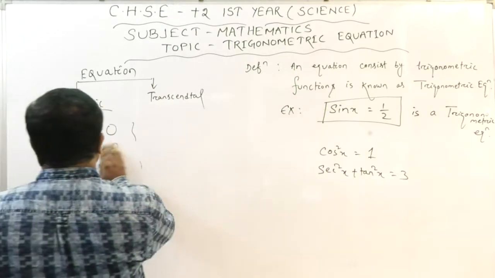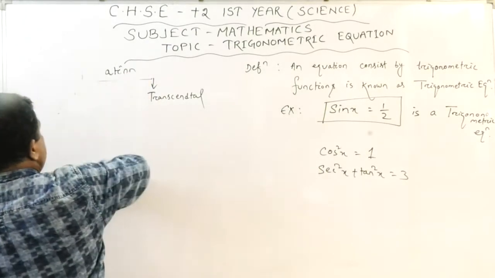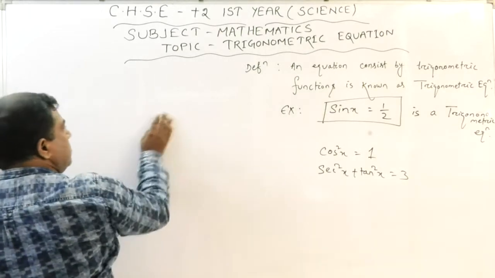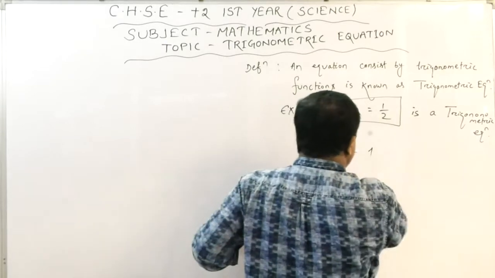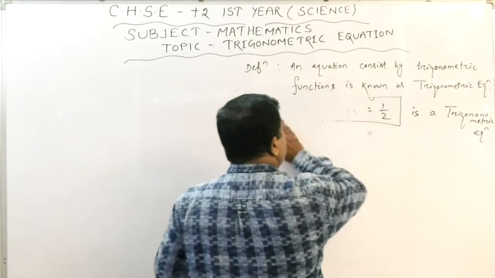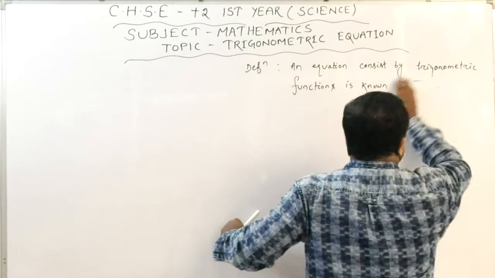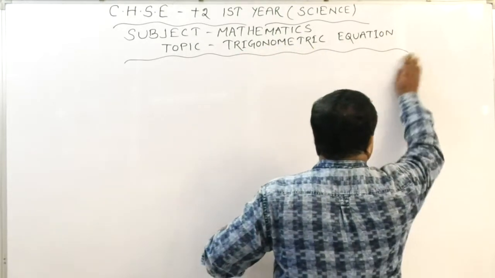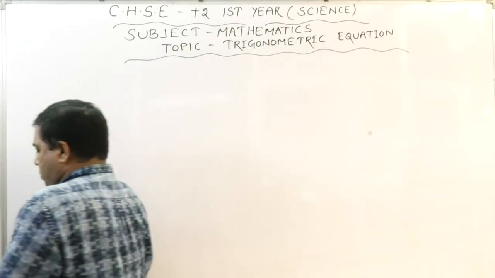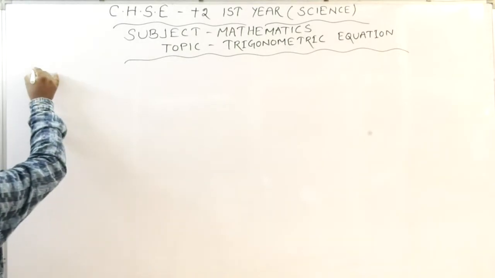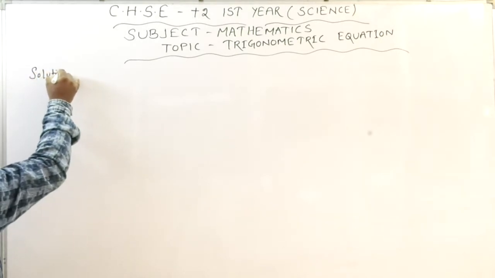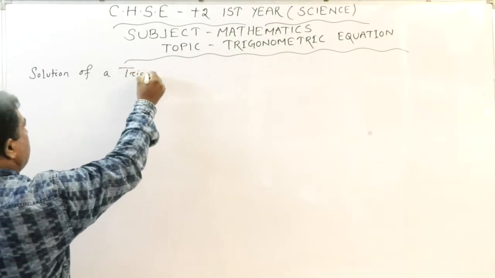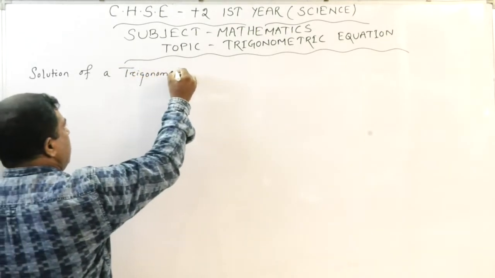So I can say, solution of a trigonometric equation.